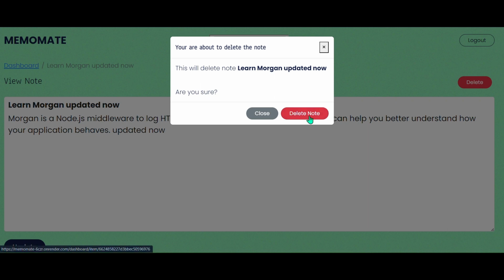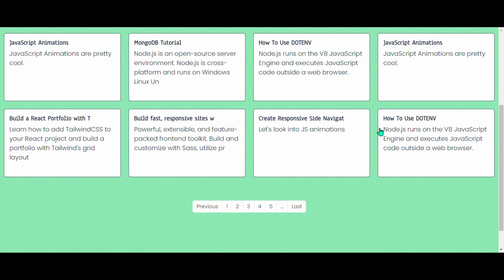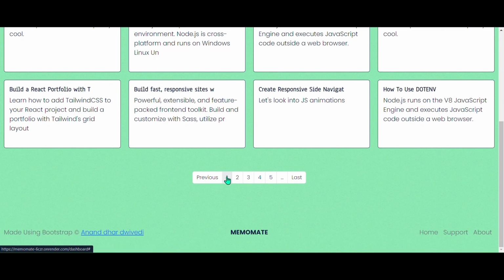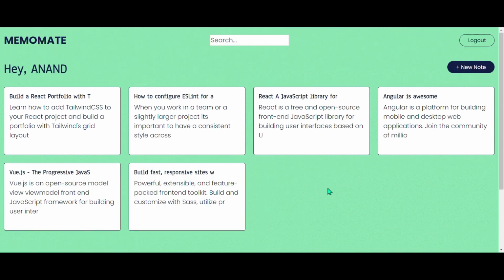I've already created many notes to showcase the features. There's also pagination where you can go through our pages. Like in case I want to go to the next page where the rest of my notes are stored, I can.